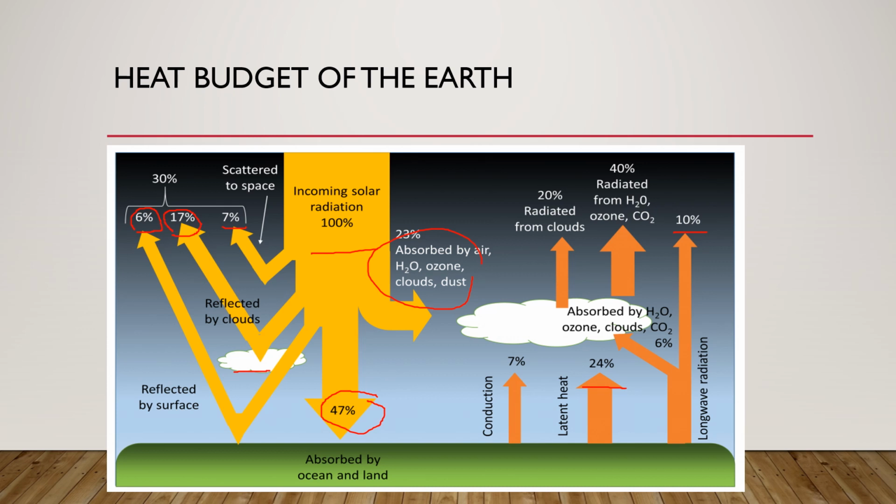And the next one is conduction. Conduction means the direct transfer from the land to the atmosphere. It is around 7%, which is directly transferred from the land to the atmosphere.